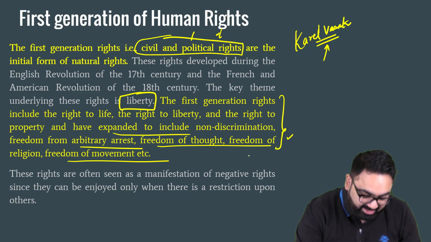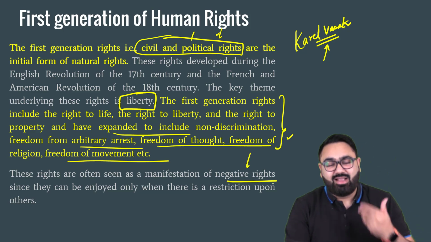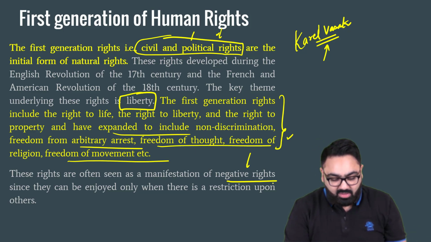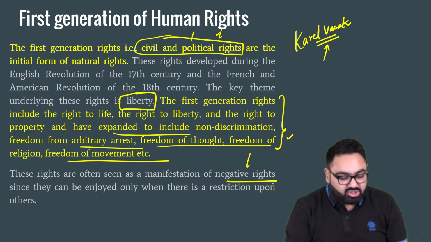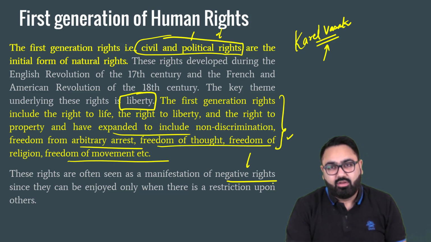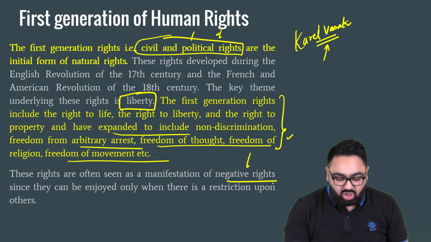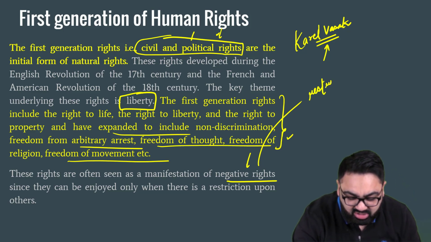These are seen as negative rights. What do you mean by negative rights? Negative right means government promises I will not do it. For example, government should promise they will not arrest me randomly. Government should promise they will not restrict my liberty. Government should promise they will not randomly take away my life. Government should promise they will not randomly acquire my property. So basically negative right means it puts restrictions on the state.